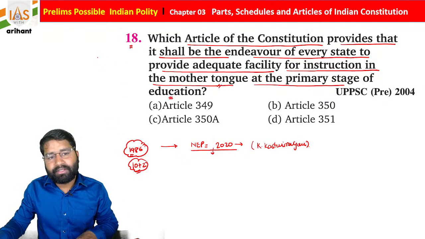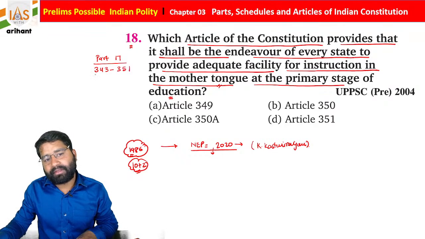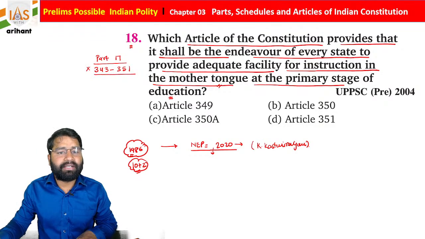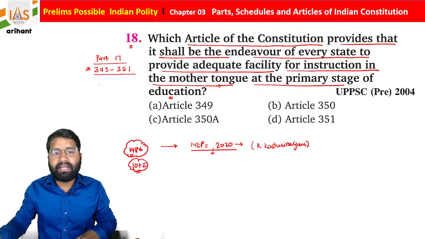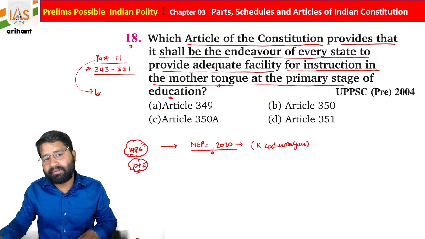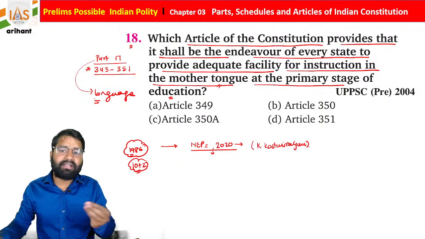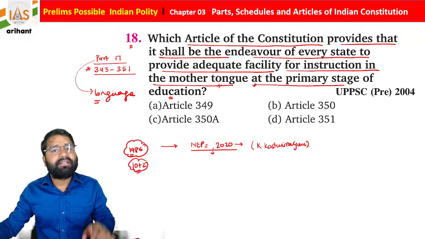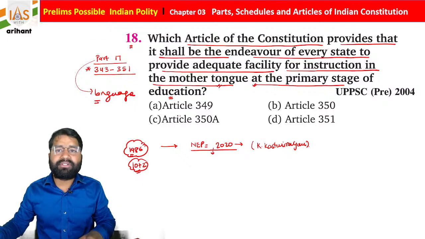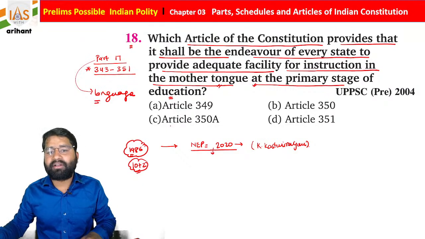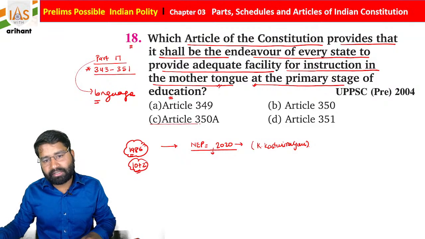If you see here, students, Part 17 of the Indian Constitution contains Articles 343 to 351. These are the articles mentioned under Part 17, and this part is connected with language. There is a provision connected with language, and here they also added that the primary stage of education must be in the vernacular or mother tongue. So this is Article 350A.